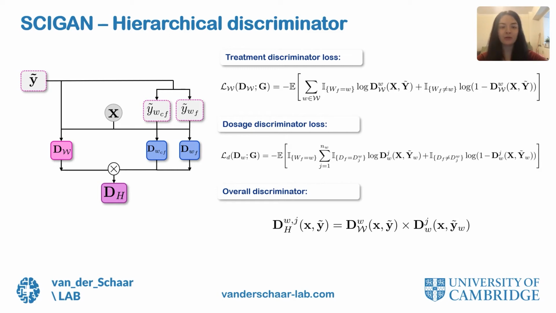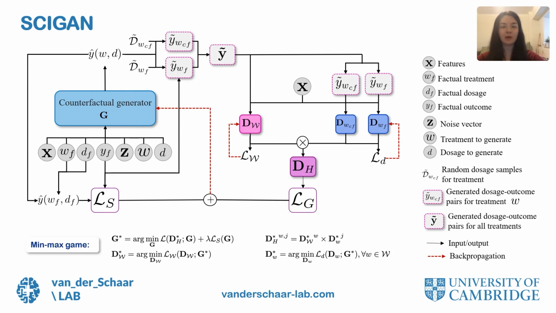Finally, the overall discriminator has the output for each treatment dosage pair as described here, where we multiply the outcomes from the treatment and dosage discriminators. We illustrate here the overall GAN framework that we use for SAIGAN, where the counterfactual generator and discriminator are trained according to the min-max game described here.